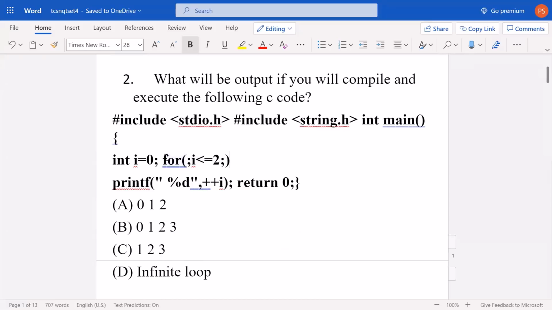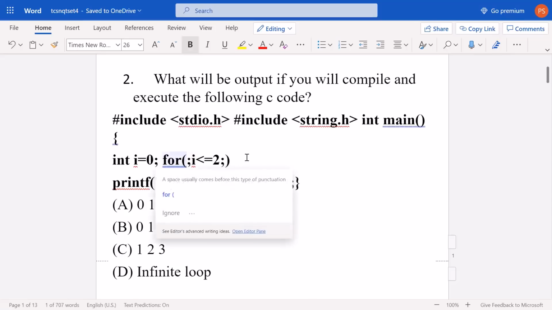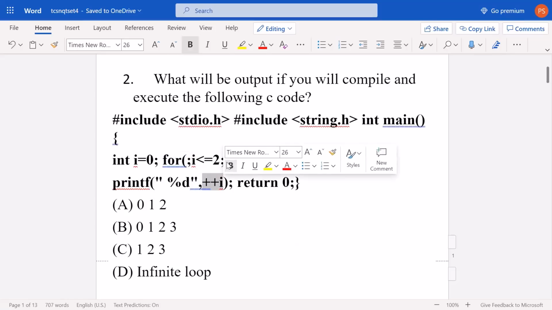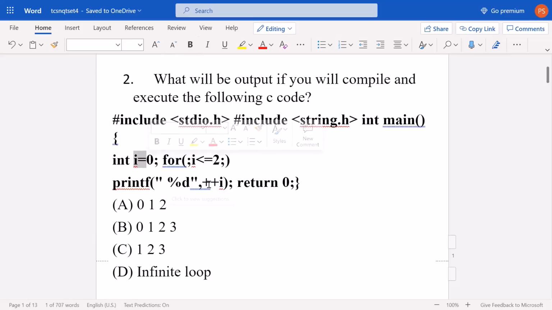What I would like to tell you is that it's not necessary for the incrementing value to be written in the usual place. Even if it is written in this way, it will still work. But let us take it in the manner which was written in this question. The initial value will be taken from here, i equals 0, and we can see that the increment is being done inside, so it will work fine. Now we start: i equals 0 and i less than 2. So firstly, 0 will become 1, meaning i will become 1, and 1 will be printed. Next time again i will be 1 in this loop run.